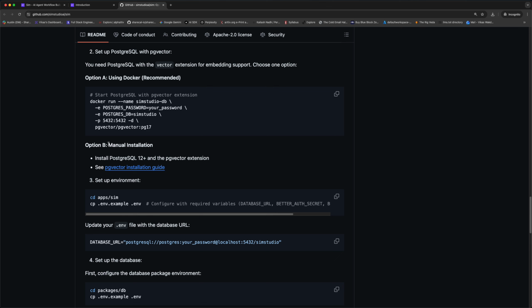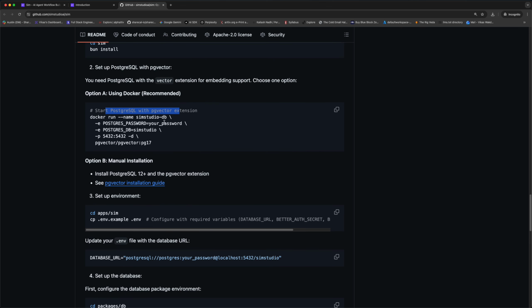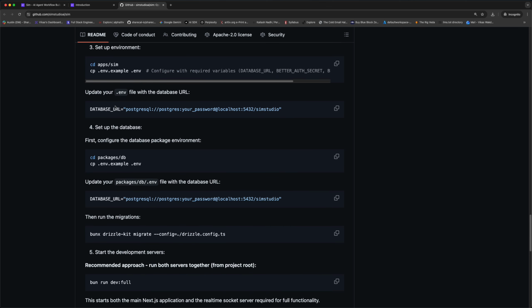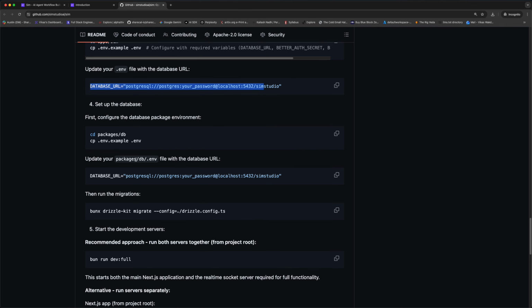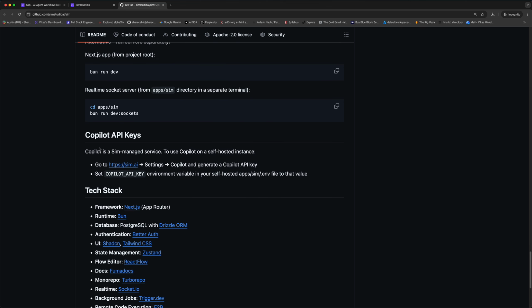The next thing is to read this very thoroughly. You should know what is going on here, what the options are, option A, option B. If you are setting up manually, then the database URLs and all the env variables are very important for you. Then next is the Copilot API keys.